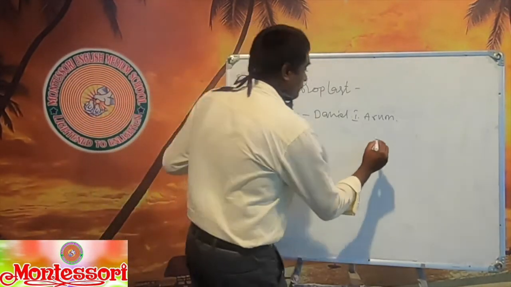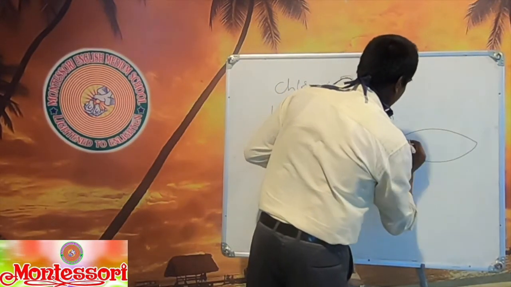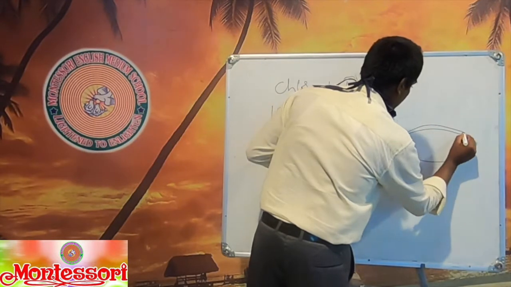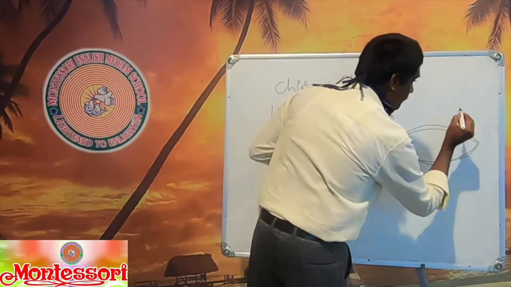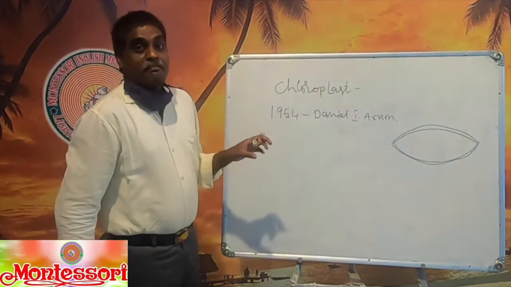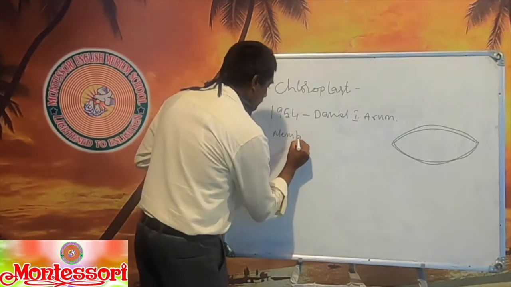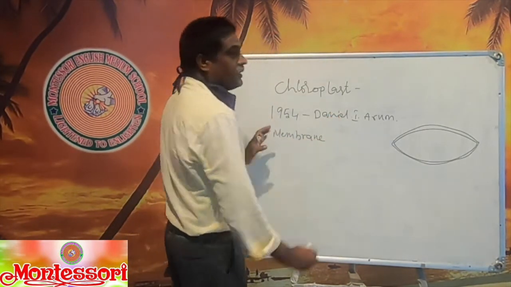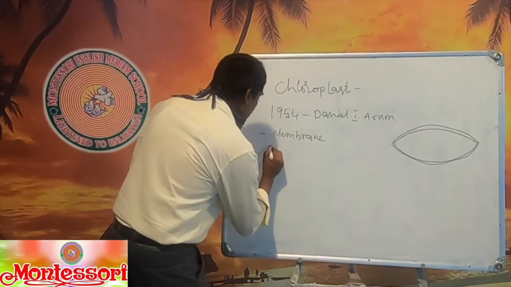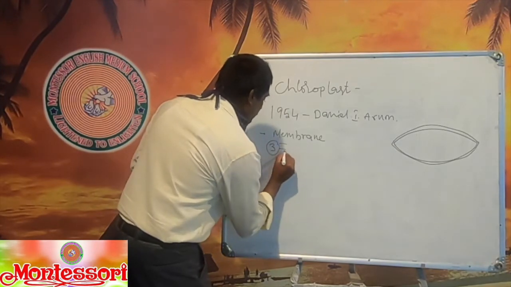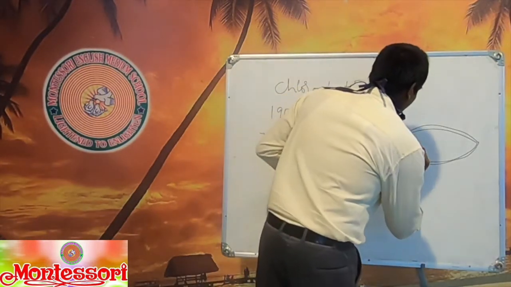See, the chloroplast is a membranous structure. This chloroplast is made up of 3 membranes.